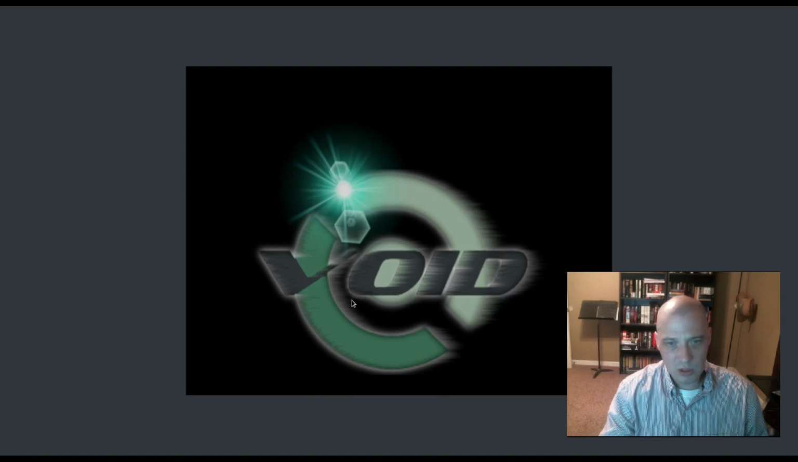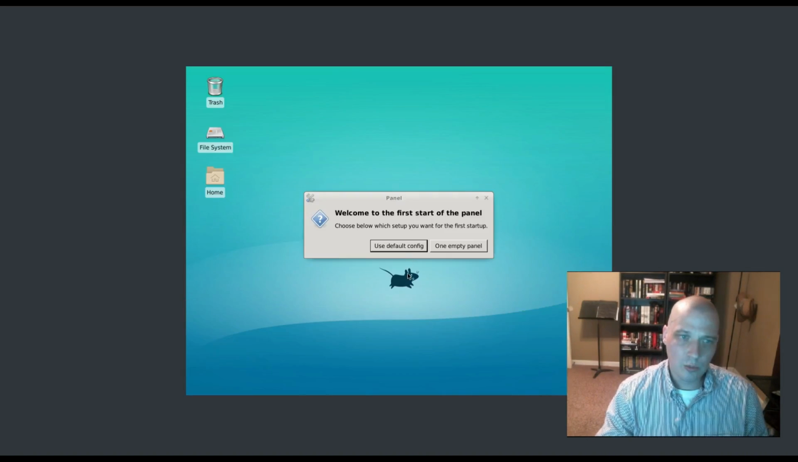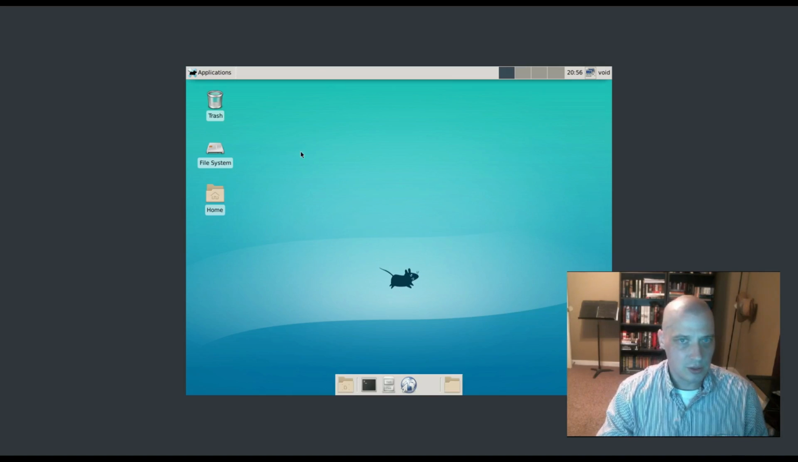Give it my password. Okay, welcome to the first start of the panel. Do we want to create one empty Xfce panel and then configure it, or do we want to use the default config? I'm going to choose default config. And this is the same config from the live desktop. So we have a panel at the top and a panel at the bottom with these launchers here.